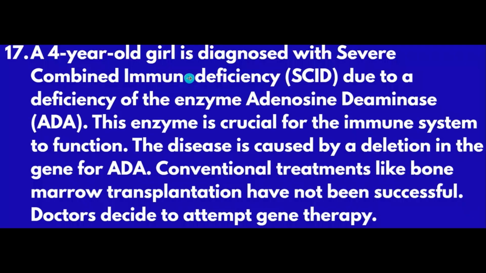A 4-year-old girl is diagnosed with severe combined immunodeficiency due to a deficiency of the enzyme adenosine deaminase. This enzyme is crucial for the immune system to function. The disease is caused by a deletion in the gene for adenosine deaminase. Conventional treatments like bone marrow transplantation have not been successful. Doctors decide to attempt a gene therapy. Now we will get the questions related to this. So it's a case study type of question.